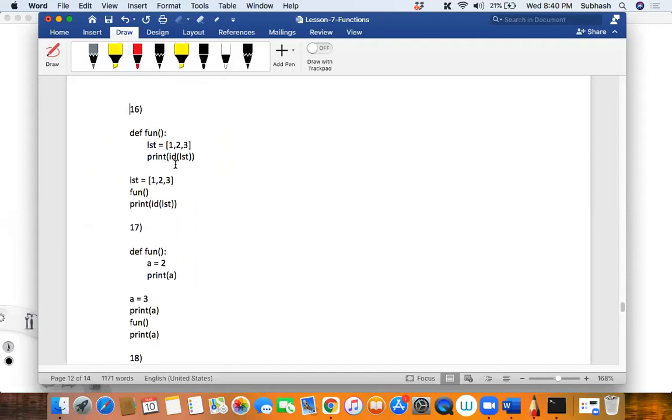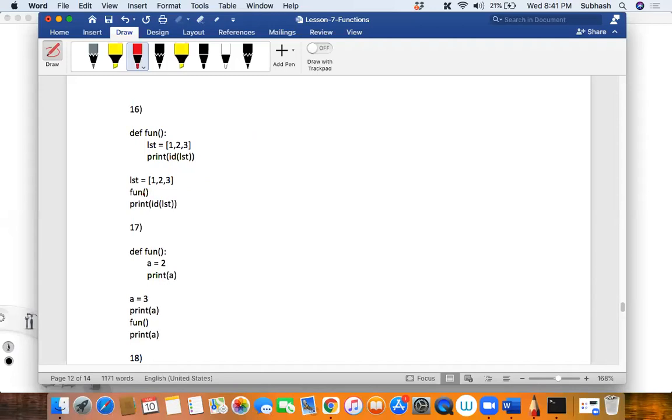Okay, 16th one. Tell me what happens. Sir, there is a list. Guys, do you want me to draw the diagram, or do you want to understand it yourselves? Now I want you to draw the diagram visually in your mind. Will you do that? I'm going to help you out.